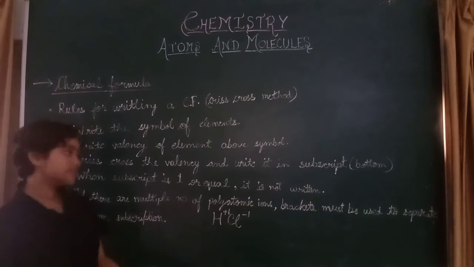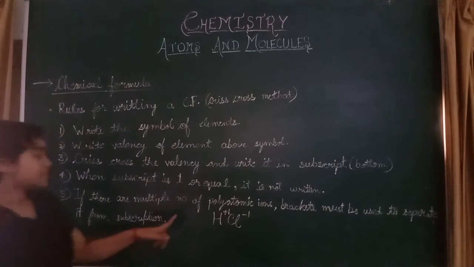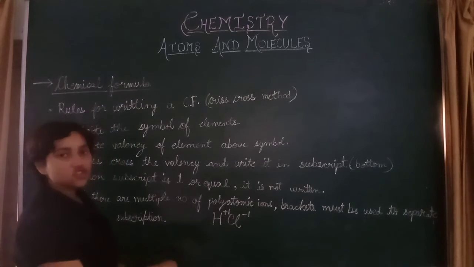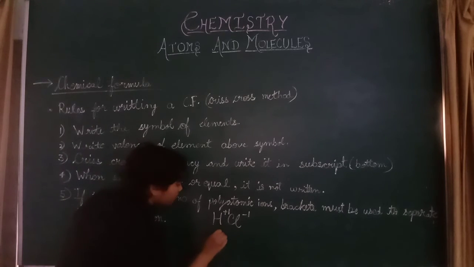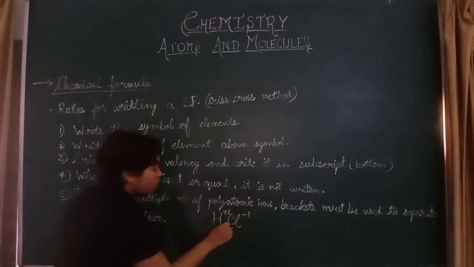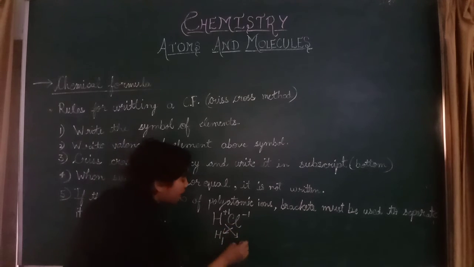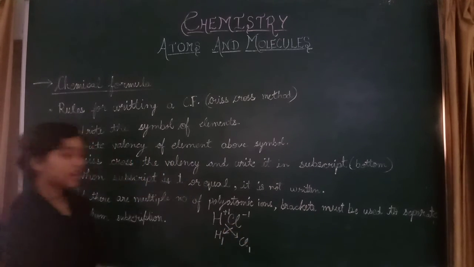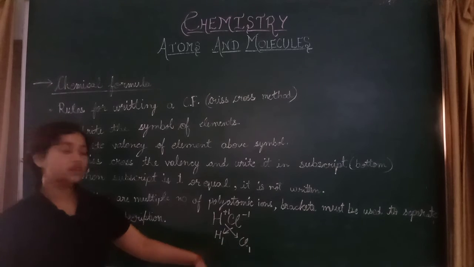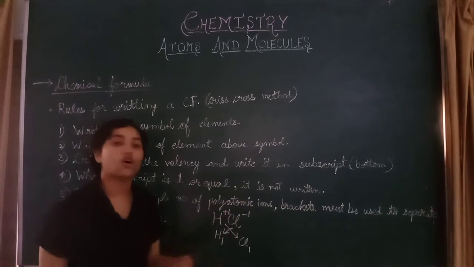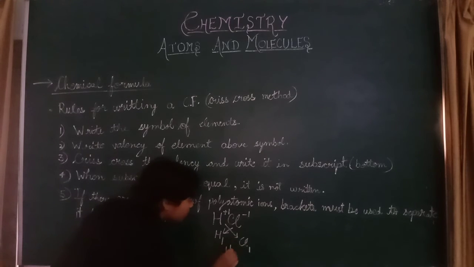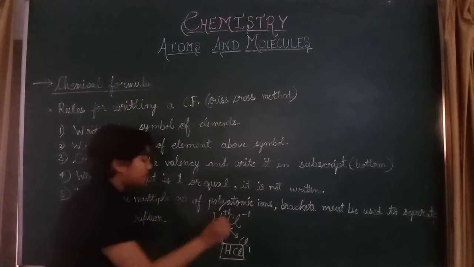Then crisscross the valencies, exchanging them and writing them in the subscript. So H1 and Cl1. Since it is 1 and 1, equal valencies, they should not be written in the subscript. So we get the formula HCl, hydrochloric acid.